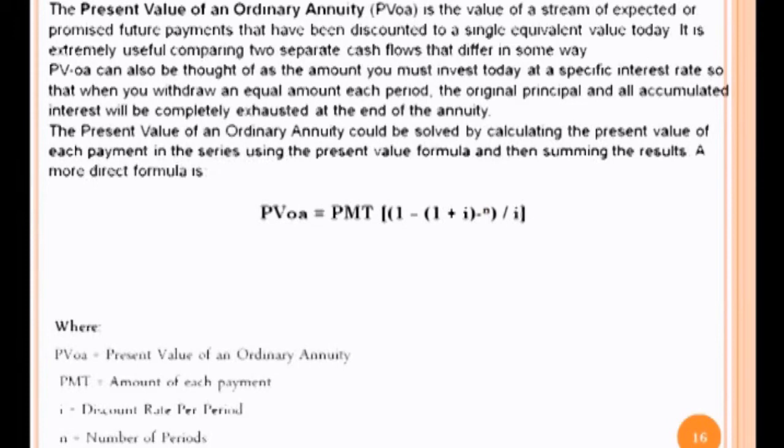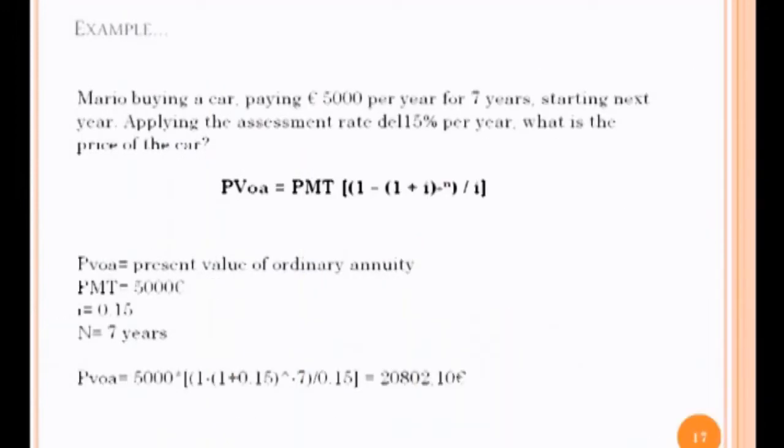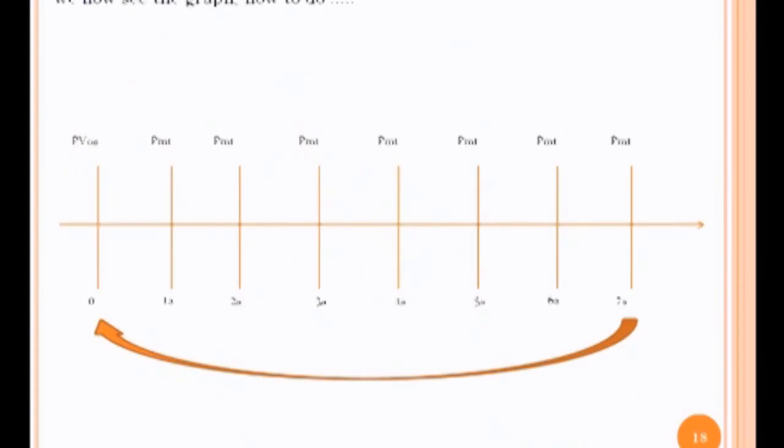The present value of an ordinary annuity could be solved by calculating the present value of each payment in the series using the present value formula and then summing the results. A more direct formula is, for example, let's see the graphic.